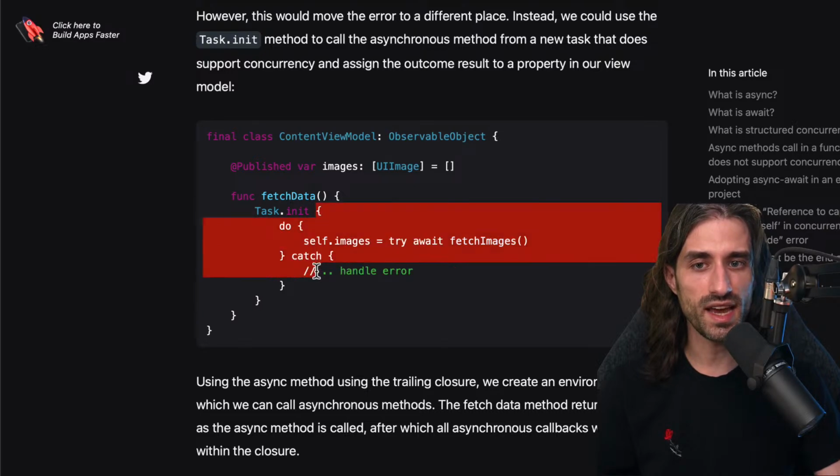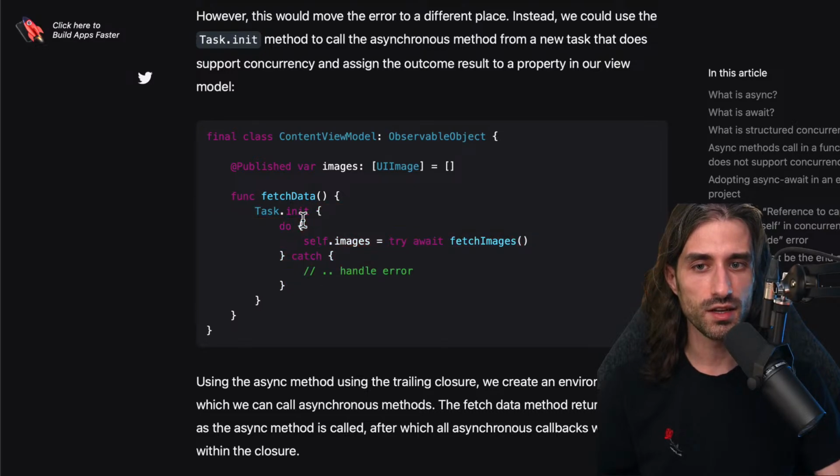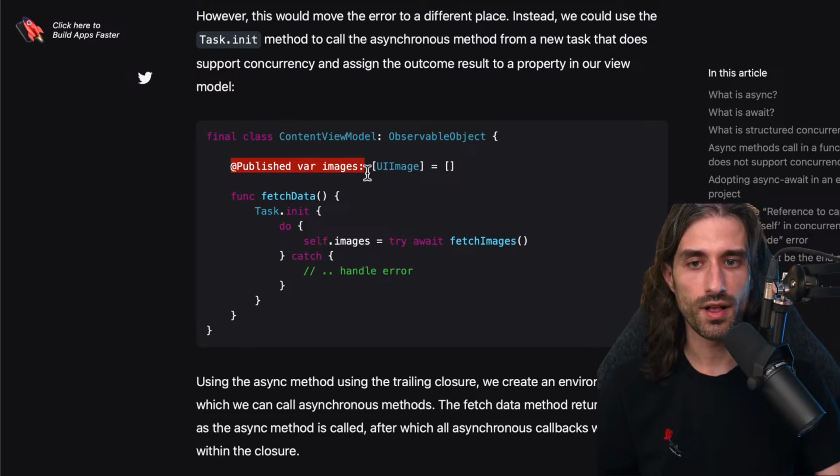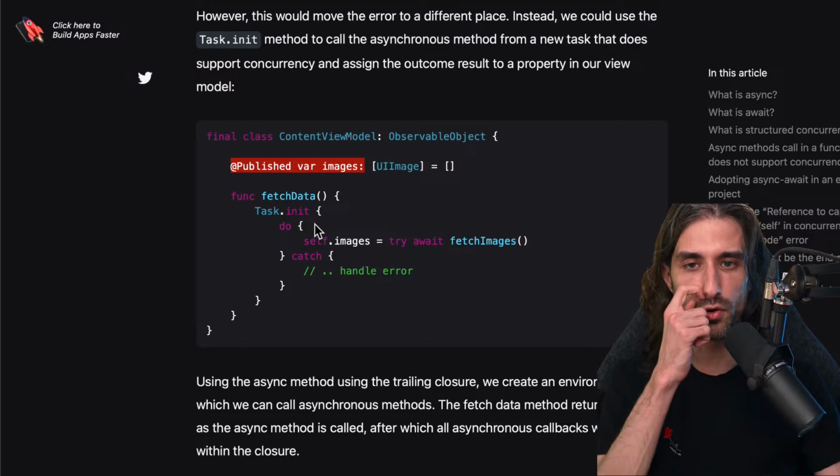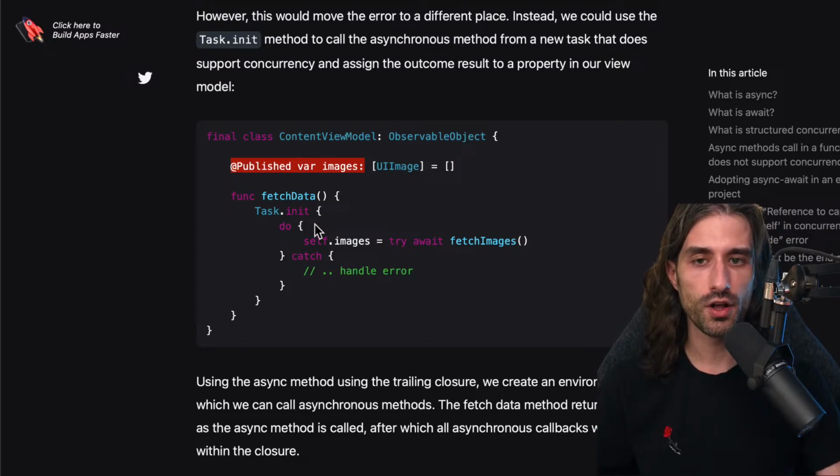And so in the async closure we pass to the task, so in the code that the task will execute, we call the fetch image. And what we do is that we assign its result to the published property we have defined inside our content view model. And so this is a typical example of how you would trigger an async call from a SwiftUI app.